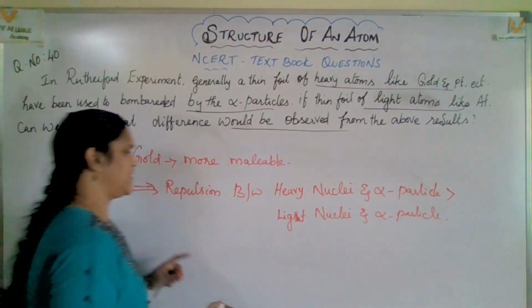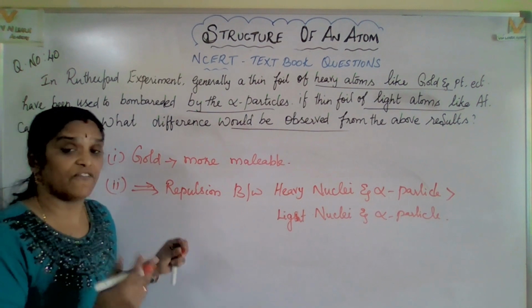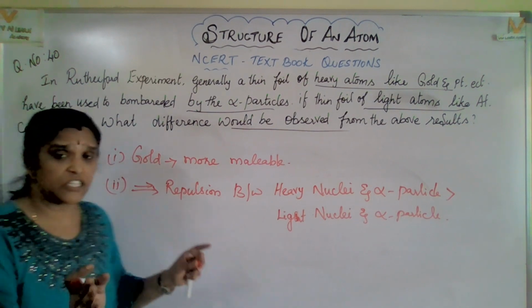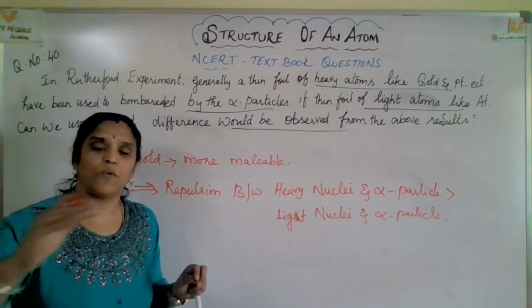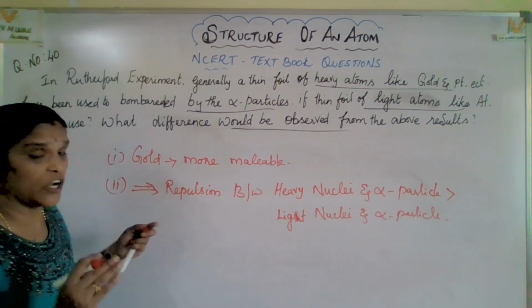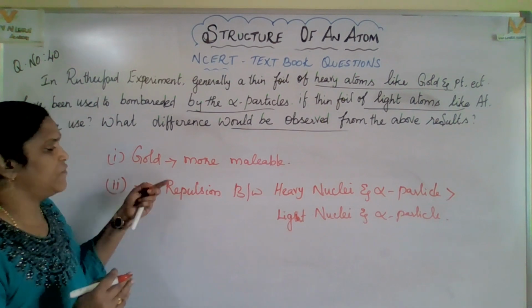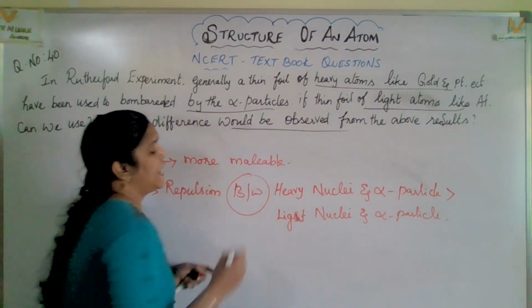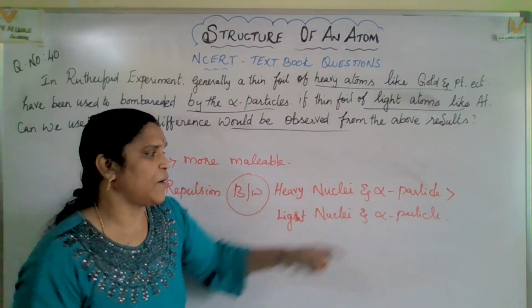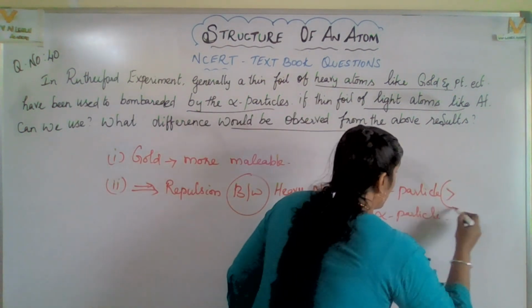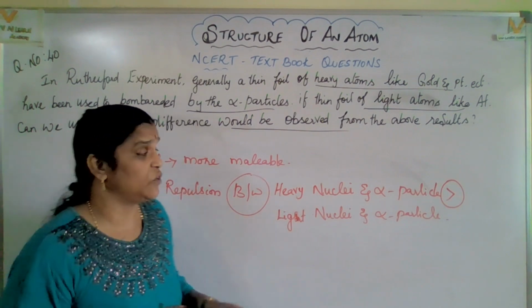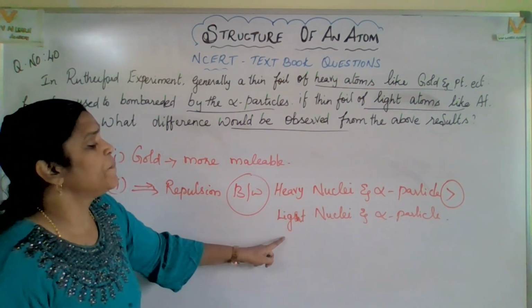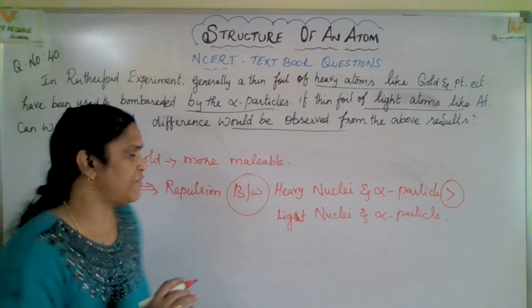Okay, so this is another difference. Generally, where the repulsion is more, the deviation of the alpha particle, what you are seeing is the angle, more angle or less angle. Through that only we can identify. So the repulsion between heavy nuclei and alpha particles will be greater, so you will get a greater angle of deviation compared to light nuclei and alpha particles.